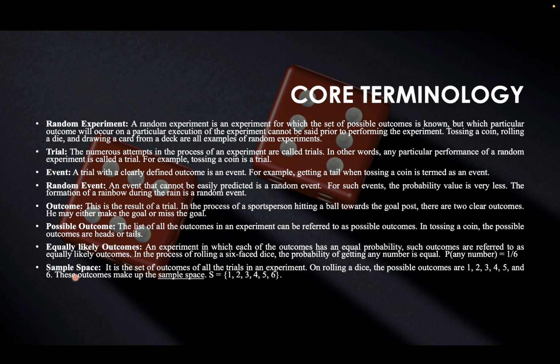Last but not the least, sample space. This is a set of outcomes of all the trials in an experiment. For example, you're rolling a die. The possible outcomes you could get are 1, 2, 3, 4, 5 and 6. These outcomes make up the sample space.